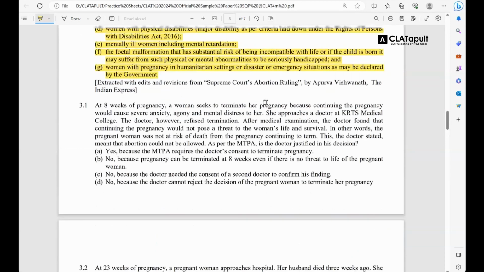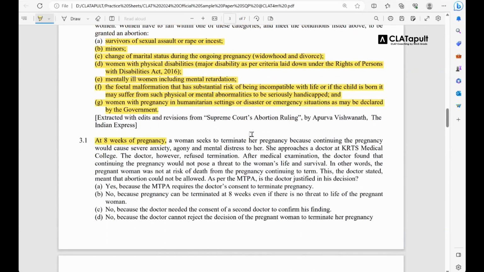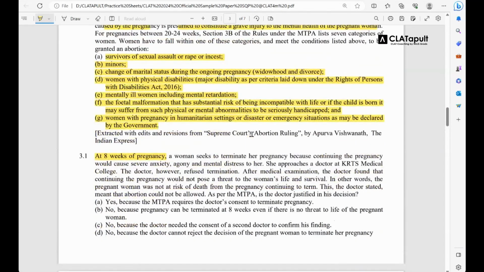चलो शुरू करते हैं. At 8 weeks of pregnancy. So the first line of the fact itself tells you. Now this is how, when you are reading a passage, legal especially, every single line which you think can be connected to the legal principle, you have to emphasize on that line. आपको exam में they will not allow you to highlight or something. So you make a habit in your mocks that you're not writing on the paper or anything, but you make a habit that जो भी हो रहा है आप ध्यान दो.